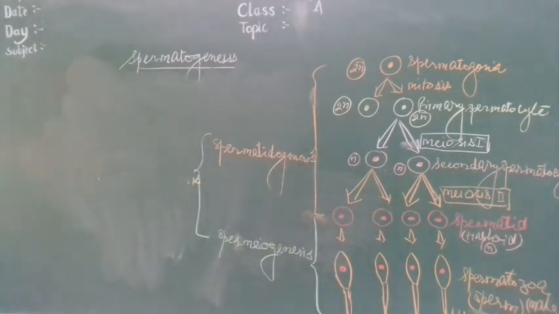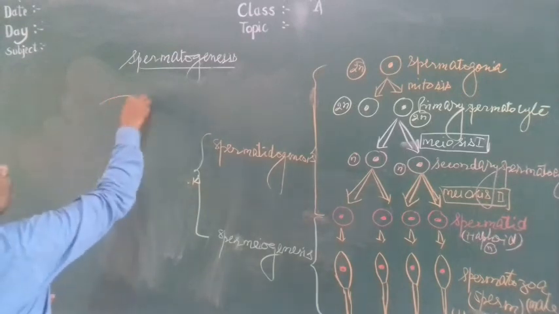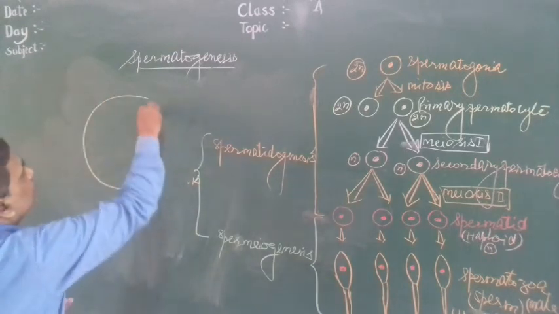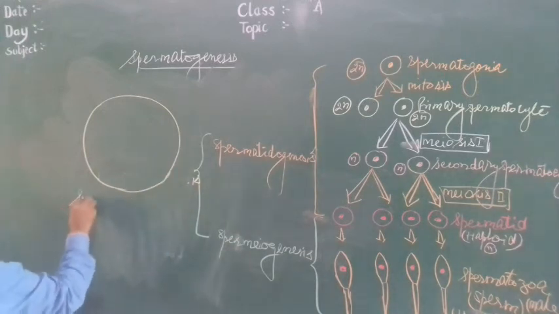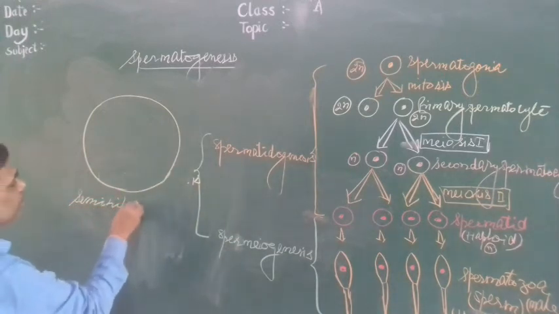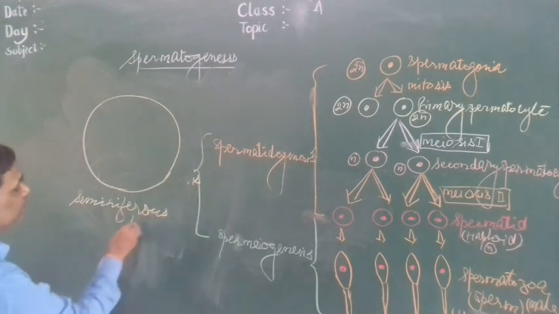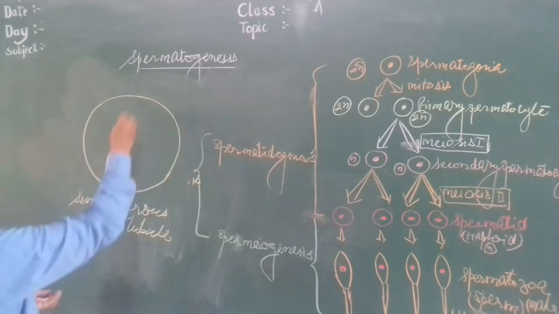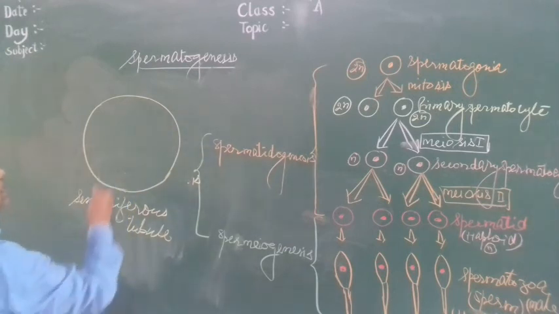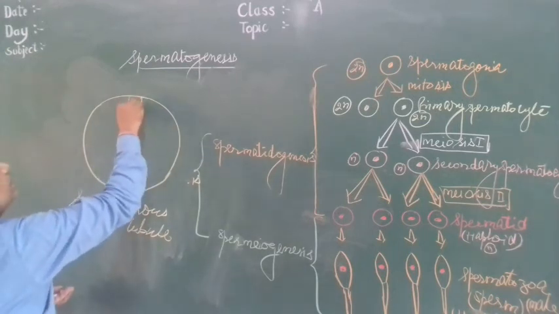Here, suppose one seminiferous tubule. Here is the seminiferous tubule.